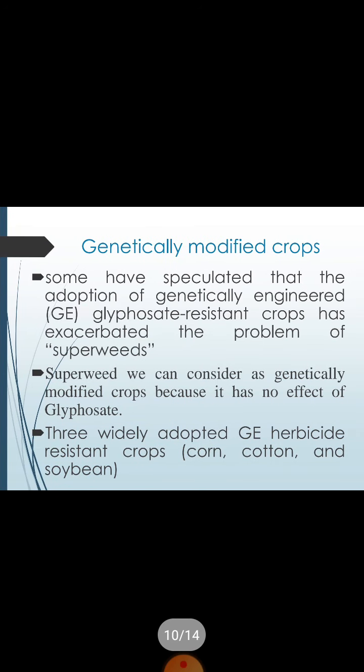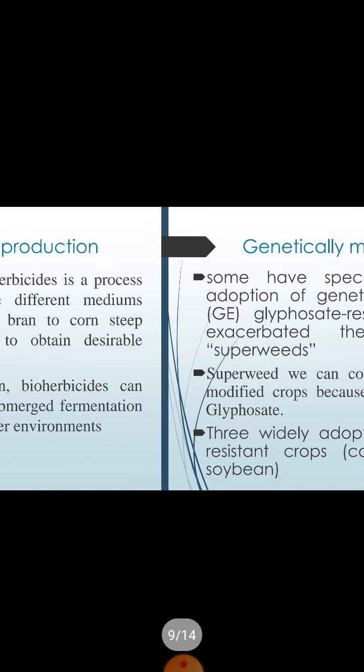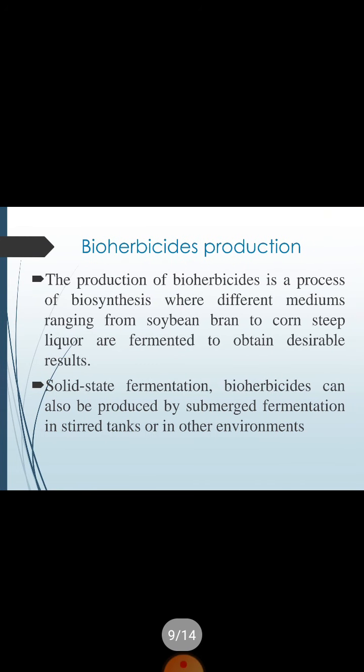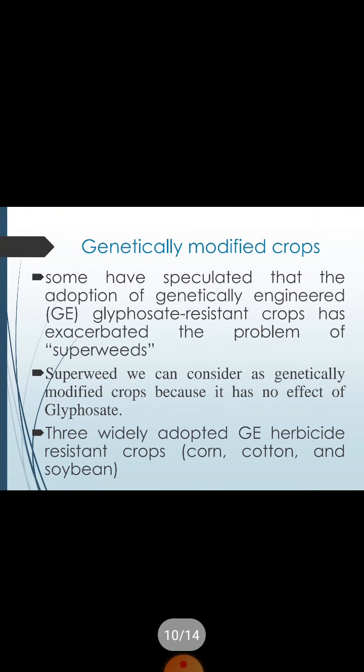And the next thing is the natural process of herbicide synthesis or herbicide production. If you want a desired mechanism or trait developed in a particular plant, here we can use genetic engineering, and after producing the engineered product, we say it is a genetically modified crop.